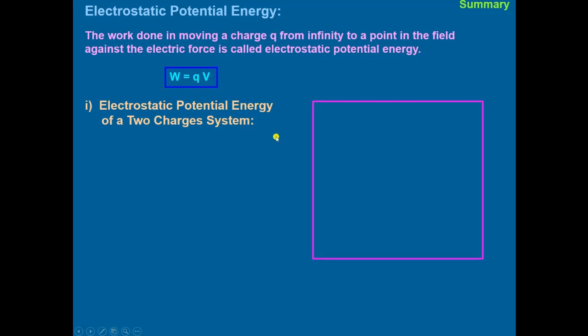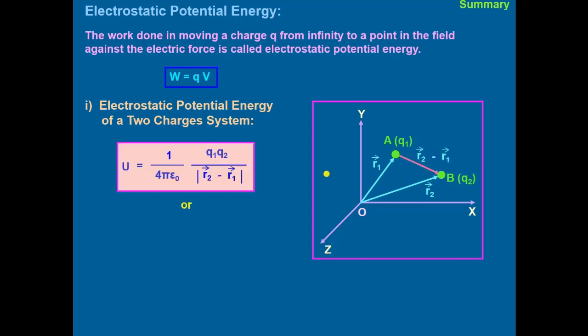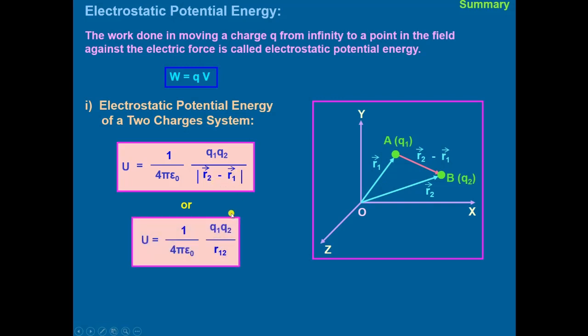Then we calculated the electrostatic potential energy of two charges. We have taken the two charges. First we bring this charge Q1 to A, then bring this charge Q2 into the field of A. The work done will be stored in the form of energy, which will be equal to 1 upon 4 pi epsilon naught multiplied by Q1 Q2 divided by the magnitude of R2 vector minus R1 vector. Or simply, this will have the value 1 upon 4 pi epsilon naught multiplied by Q1 Q2 divided by R12.